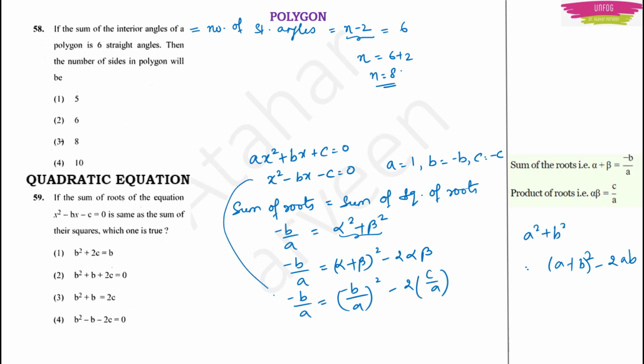Now we can substitute whatever values we are getting from the equation in the question. So I will get minus of minus b, a is equal to 1. Then again a is equal to 1, minus of minus b will be b square. Minus c is minus c, right? So minus of minus will be plus 2 into c, a is 1. So b will be equal to b square plus 2c. Or if you want to rearrange, you can write it as b square minus b minus 2c is equal to 0. Option 4 will be the right answer.